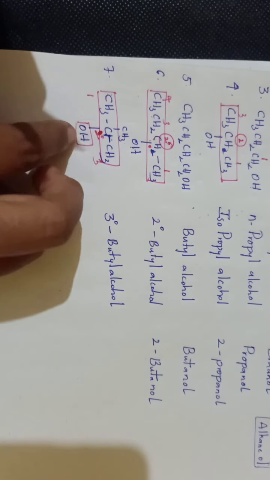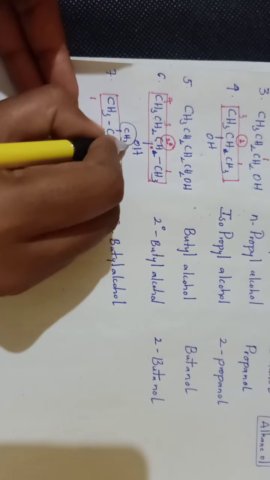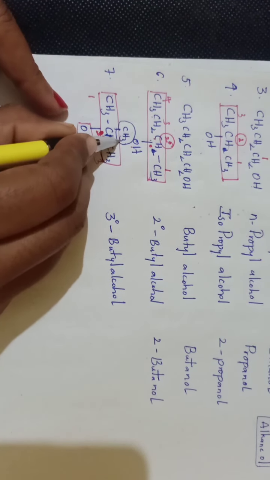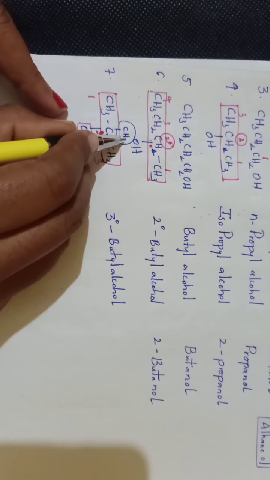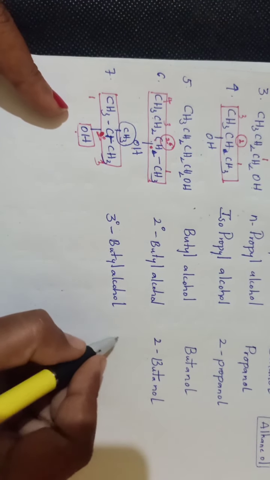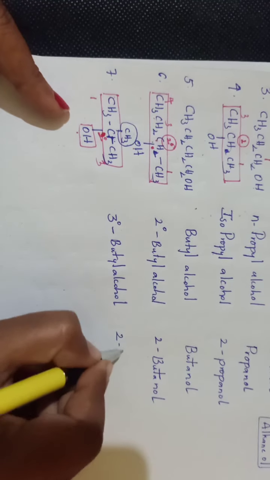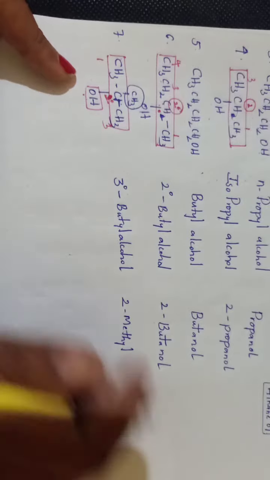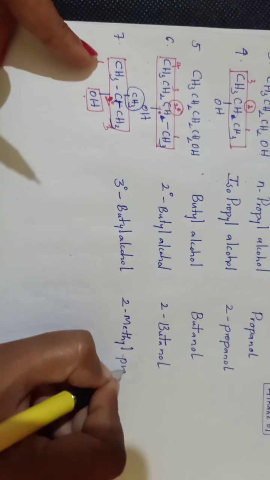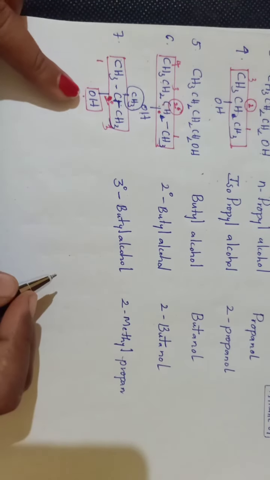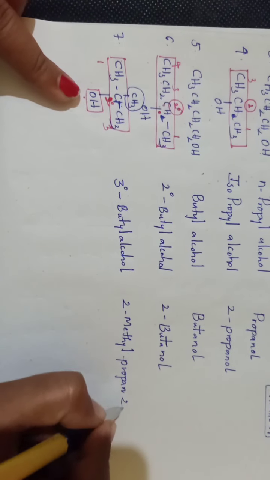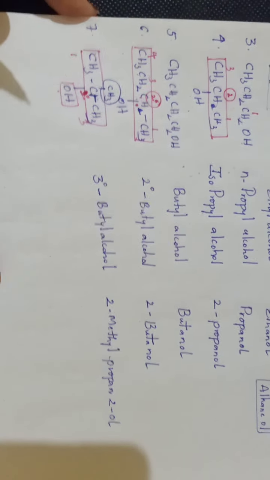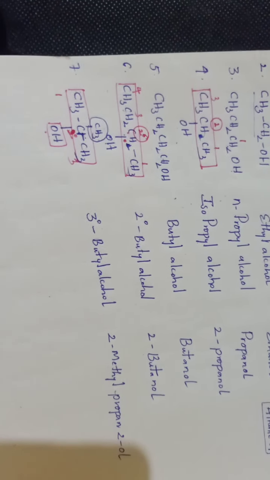On second carbon OH is present, as well as a methyl group as a substituent. Now OH is the functional group, methyl is a substituent. We know the substituent is always indicated first. So it is 2-methyl. Okay, and the root word with 3 carbons is propane, and OH is located at second carbon, 2-ol. That's it. So it is 2-methylpropan-2-ol. So this is about nomenclature.